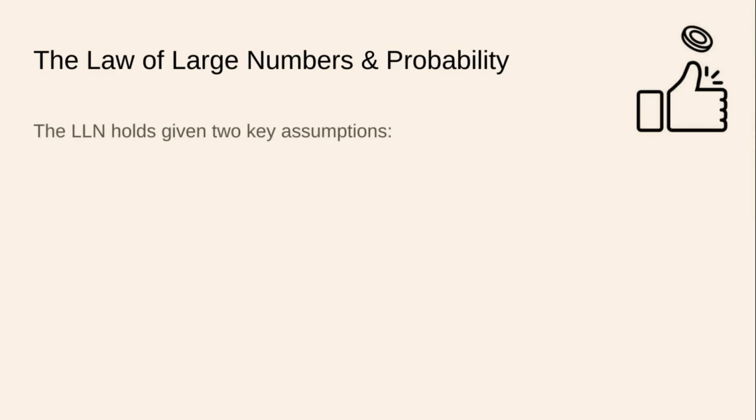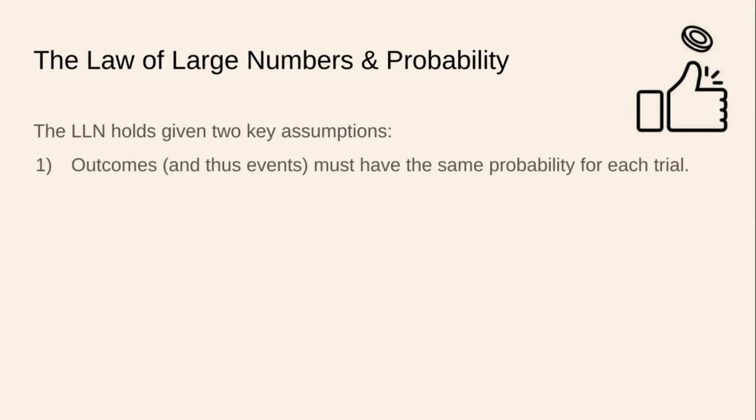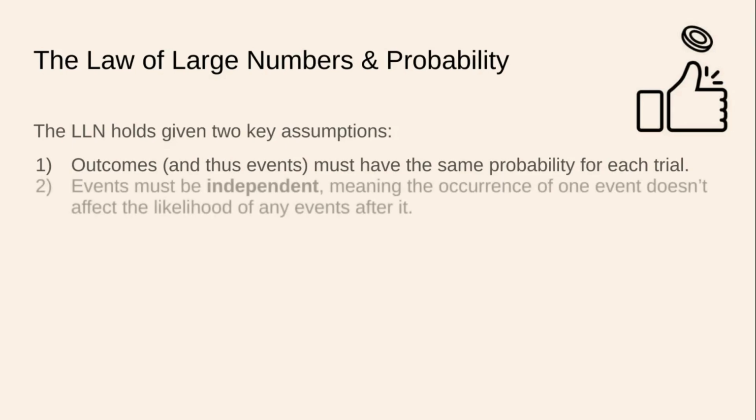So the law of large numbers holds given 2 key assumptions. First, the outcomes, and therefore the events, which may consist of 1 or more outcomes, must have the same probability for each trial. And events must be independent, meaning the occurrence of one does not affect the likelihood of any events after it. So the outcomes must have the same probability for each trial. We can't change up the rules of how the probability works from trial to trial.